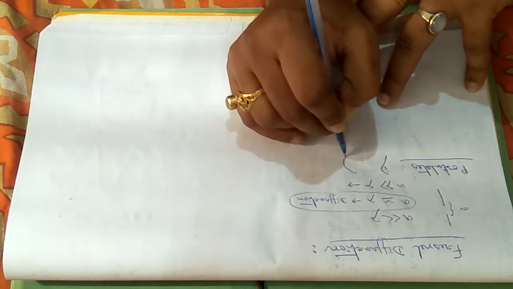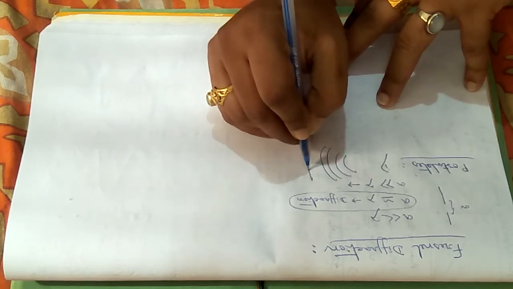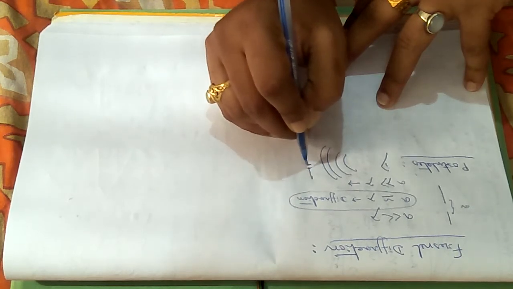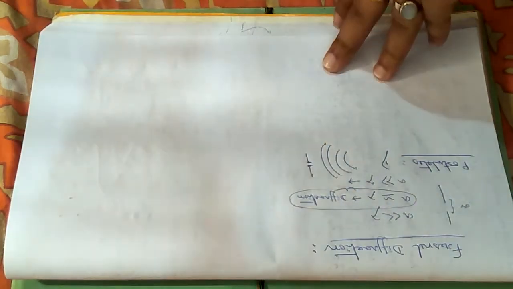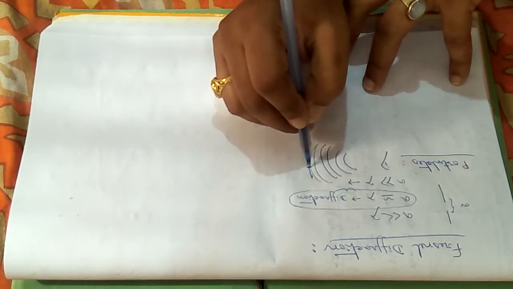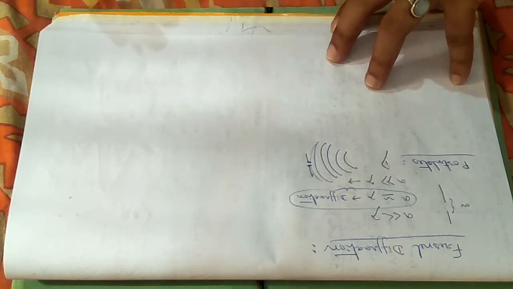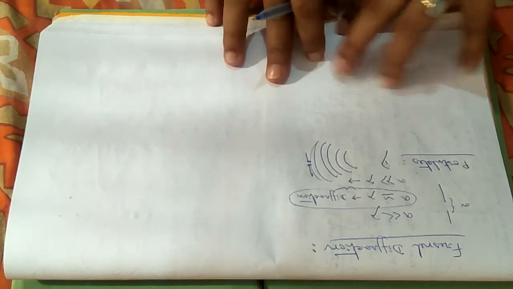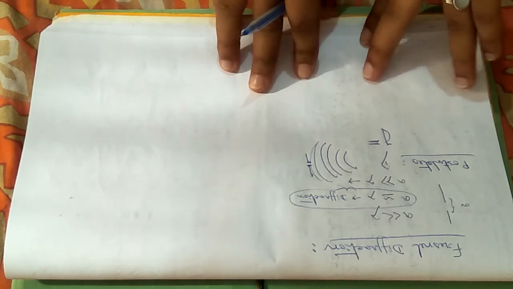Suppose these are the wavefronts and they are colliding with the sharp edge of an obstacle where the width of the obstacle is of the order of lambda, then I can expect diffraction to occur. As soon as the primary wavefronts collide on the obstacle, each point in the clear space will behave as a secondary source of light, that is, they will create secondary wavelets. Disturbance means the total value of y.